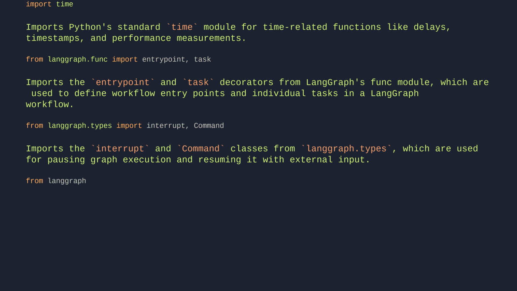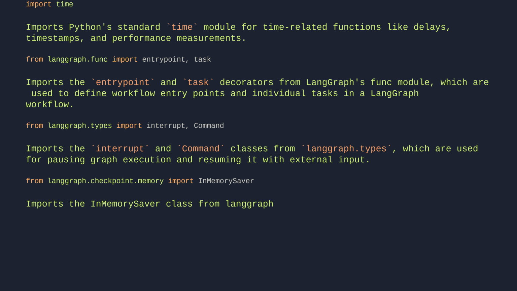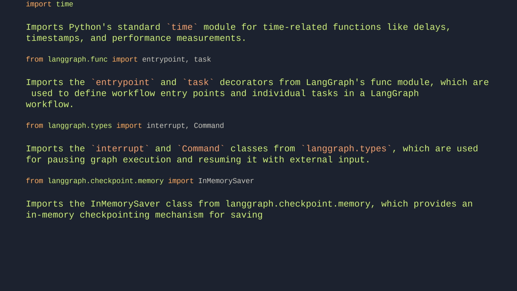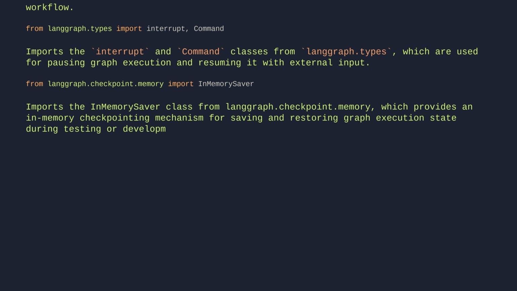From langgraph.checkpoint.memory import InMemorySaver. Imports the InMemorySaver class from langgraph.checkpoint.memory, which provides an in-memory checkpointing mechanism for saving and restoring graph execution state during testing or development scenarios.